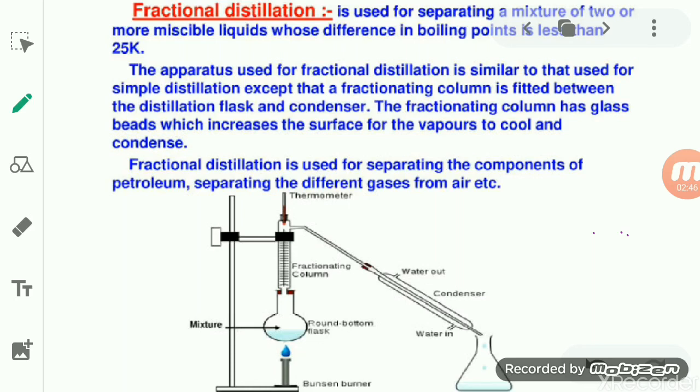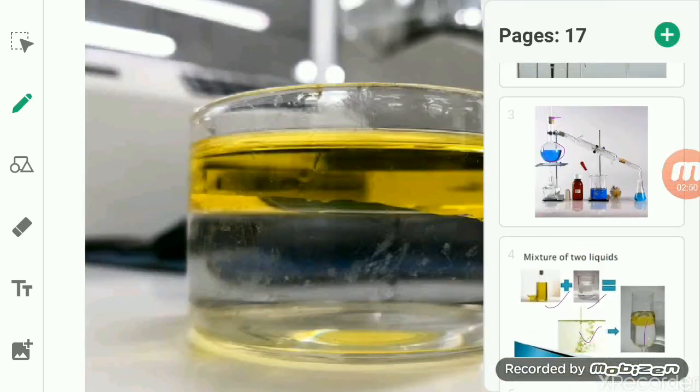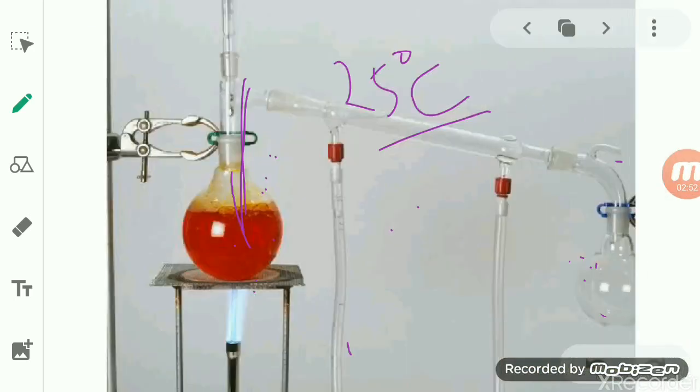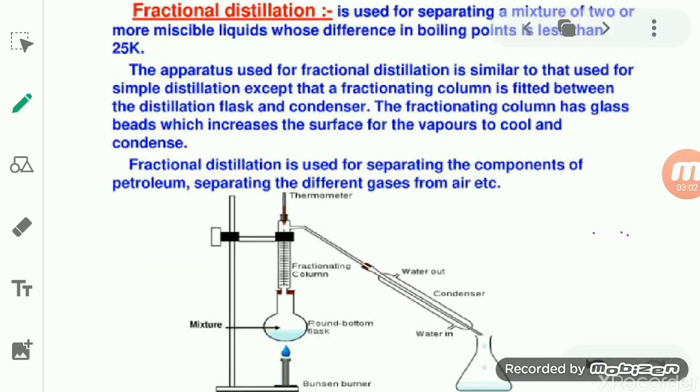Like that, an RB flask is there, a condenser is there, and a collector flask is there. Two pipes are there, and a thermometer is there. Almost everything is similar except one thing. That is, here we use a column, and that is known as the fractionating column.